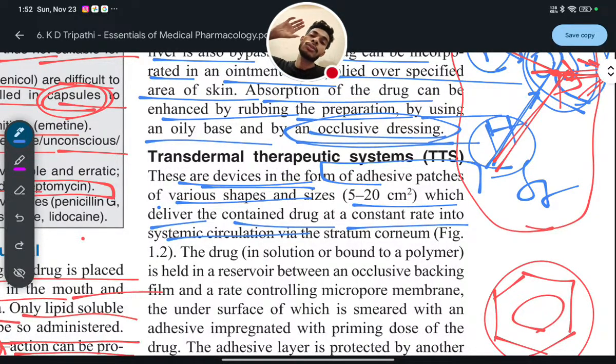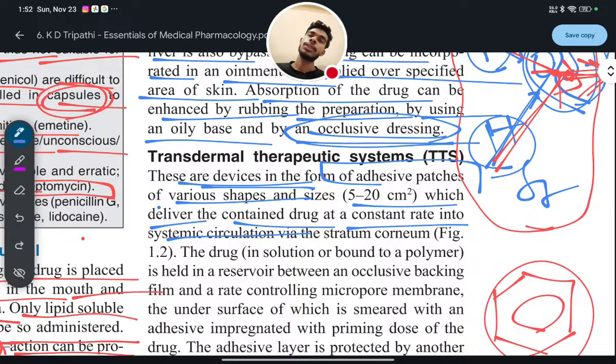Now these are so specific that you can use a patch lasting 3 hours, 5 hours, 6 hours, 7 hours like this. For example, a child of 7-8 years is not taking paracetamol because of its very bad taste.